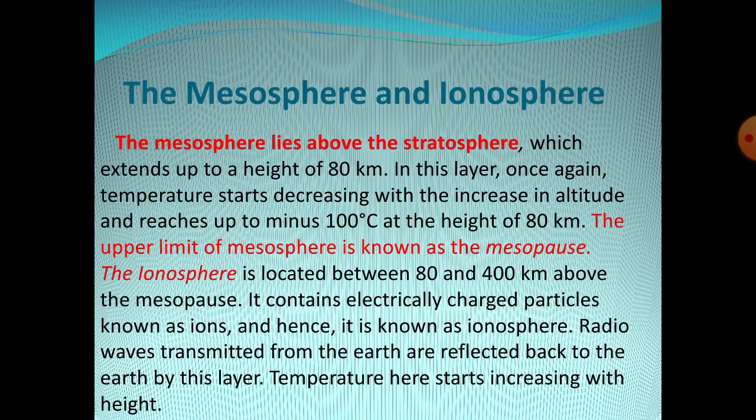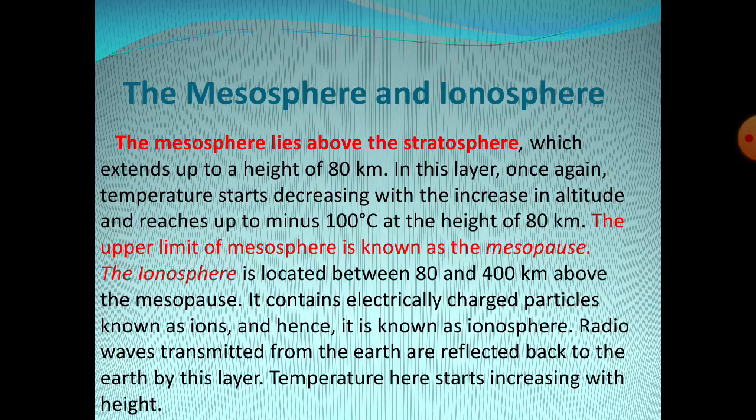Then mesosphere and ionosphere. The mesosphere extends up to a height of 80 km. In this layer, once again temperatures start decreasing with increasing altitude and reach a minimum of minus 100 degrees Celsius at the height of 80 km. The upper limit of the mesosphere is known as mesopause. Next, coming to ionosphere.